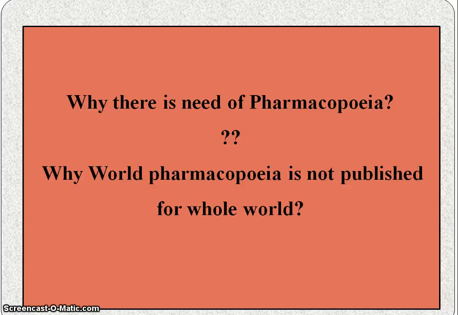And the second one is why a World Pharmacopoeia is not published for the whole world. Every country has different specifications for drugs as per their geographical needs. So every country prepares and publishes its own pharmacopoeia containing the list of the drugs and information of the drugs.